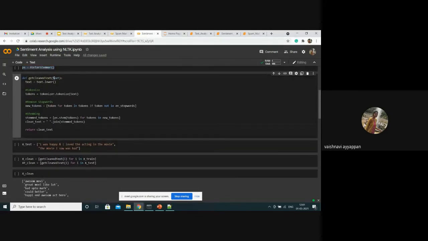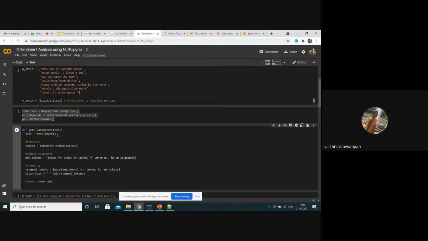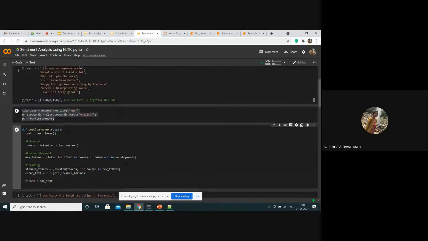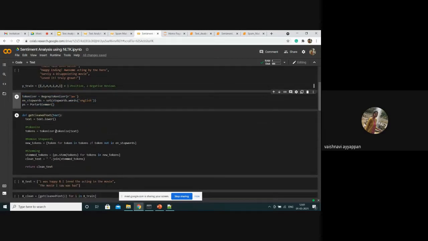Here I have the input text. First, for a given text, I'm going to make all the characters lowercase. Then I will go with the tokenization. I have placed the tokenizer functionality in the tokenizer variable, and using that, I'm going to tokenize the text.